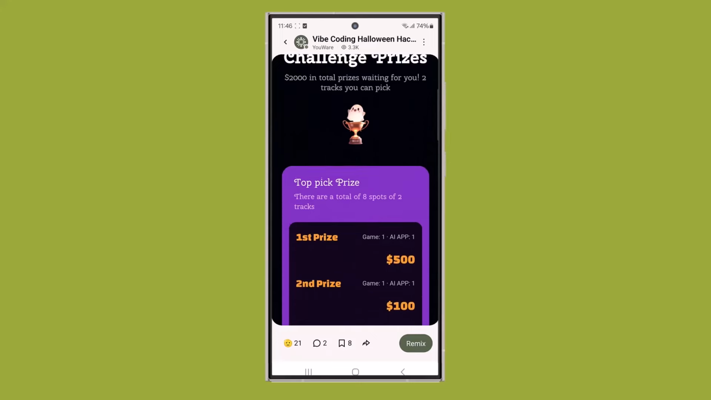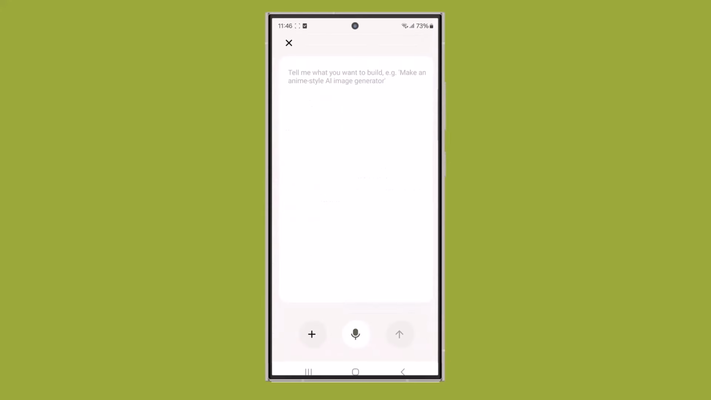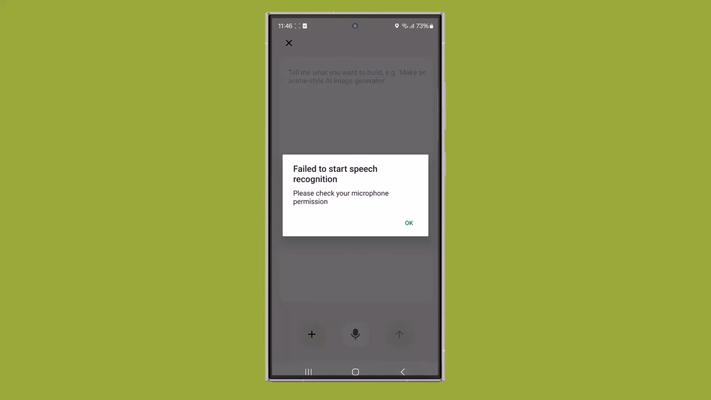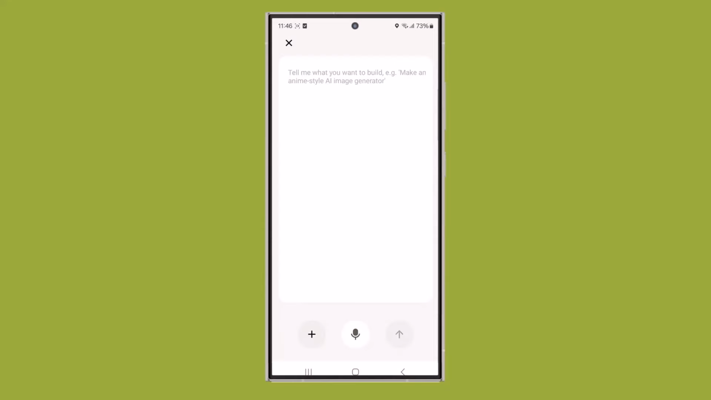I'm going to click on the plus button to start a brand new project. Here, you can either type your idea or just talk to the AI. It understands both perfectly. Let's give it a try and see how YouWare instantly starts building the app for us.